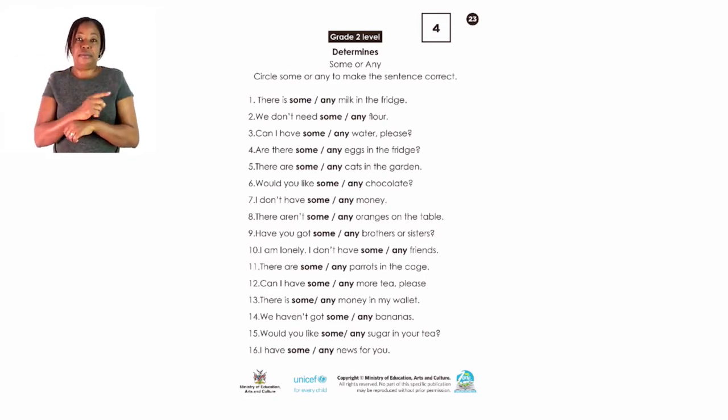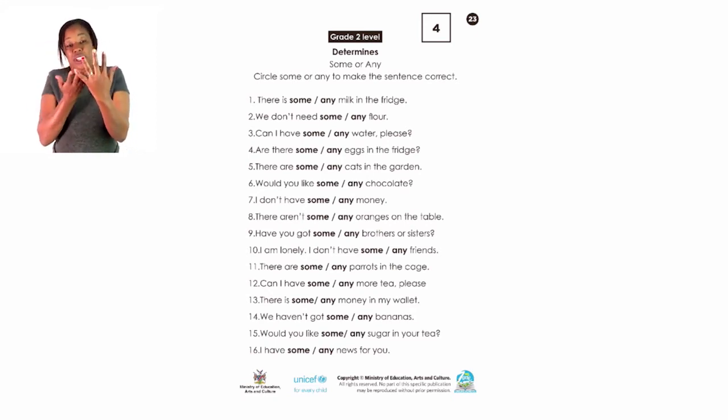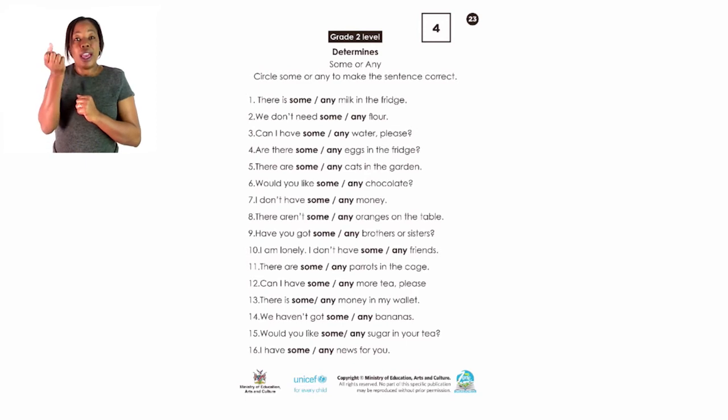What about if I have to use any? We don't have any sugar. That is a negative statement. Do you have any brothers or sisters? I'm asking, it's a question. I don't need any help. That is another example of using any. Now let's try and look at these sentences here and see if you can get some of them correct. Just read it properly before you underline or circle your answer.